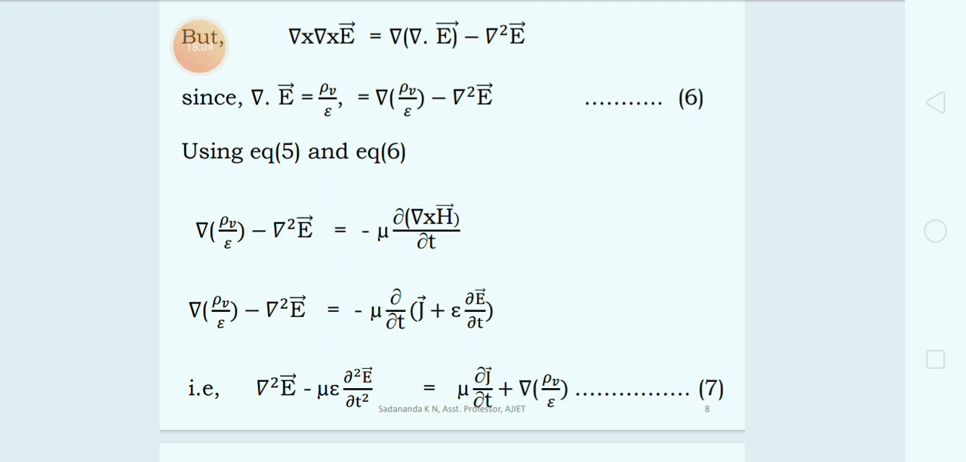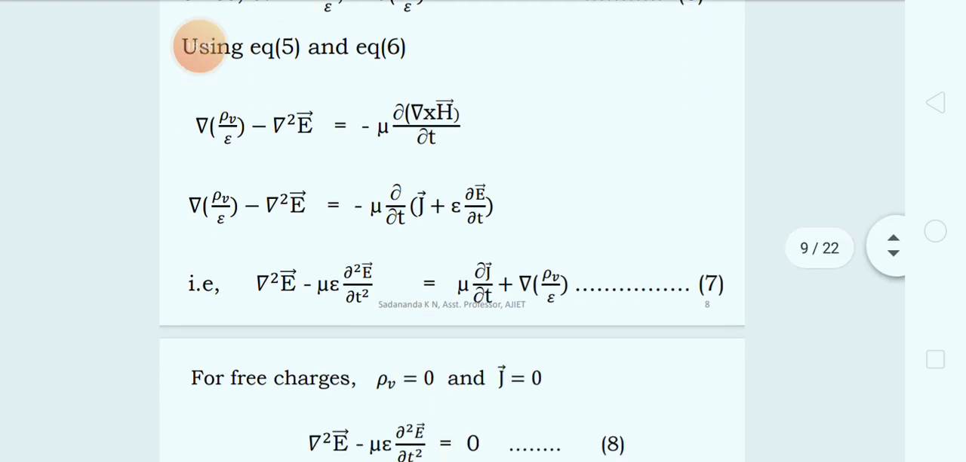That means the gradient square of vector E minus mu epsilon dou square E by dou t square is equal to mu into dou by dou t of vector j plus gradient of rho v by epsilon. That is by rearranging. I am collecting the vector E terms on one side, and on the other side I am collecting the mu terms, that means the j and rho v terms, the current related terms. So we got equation number 7.